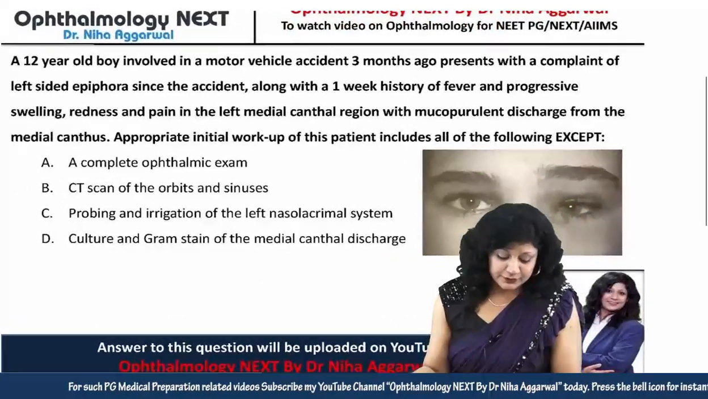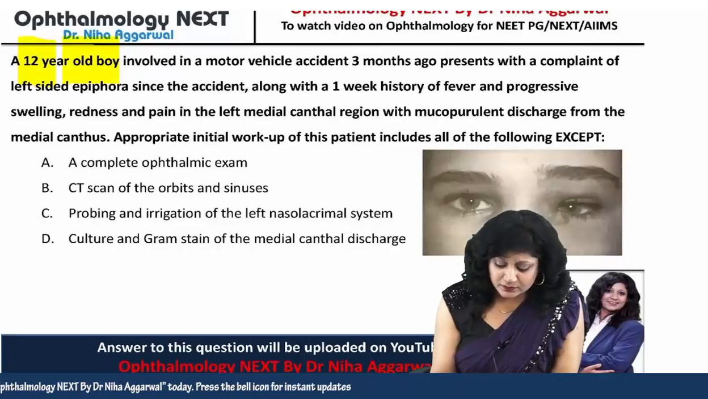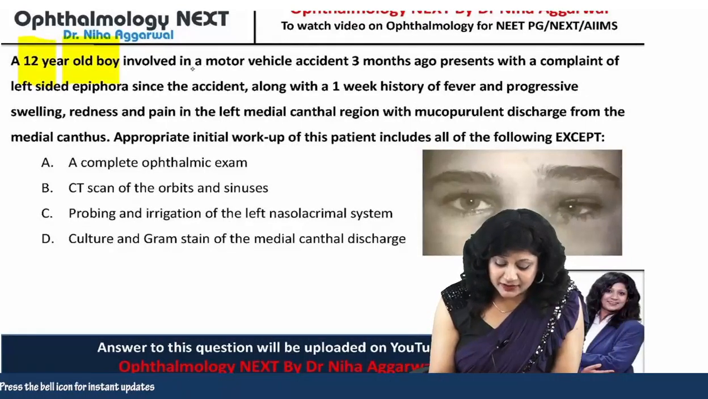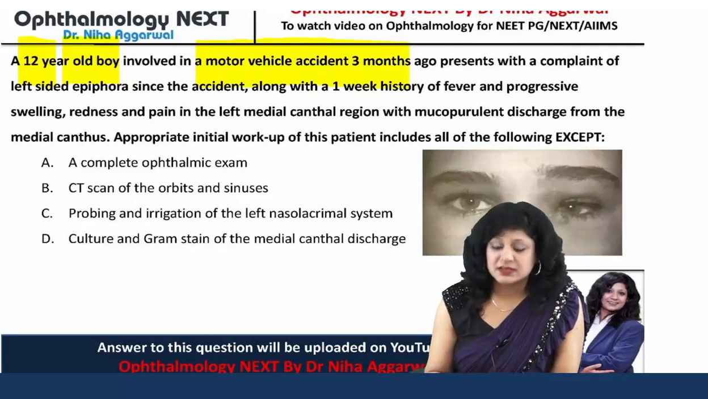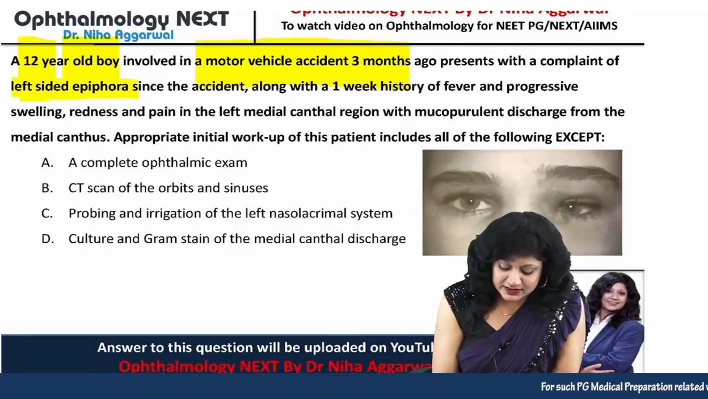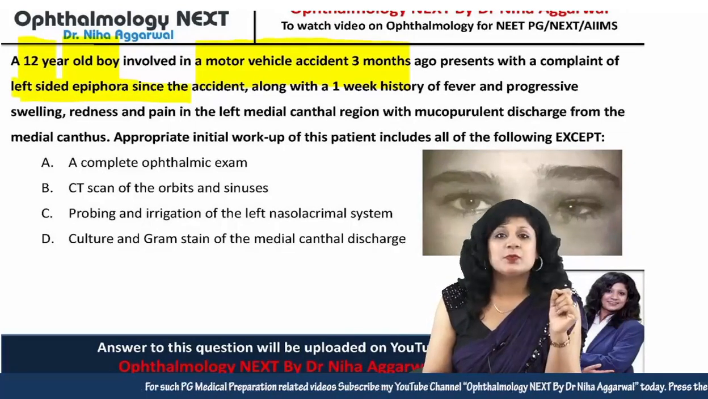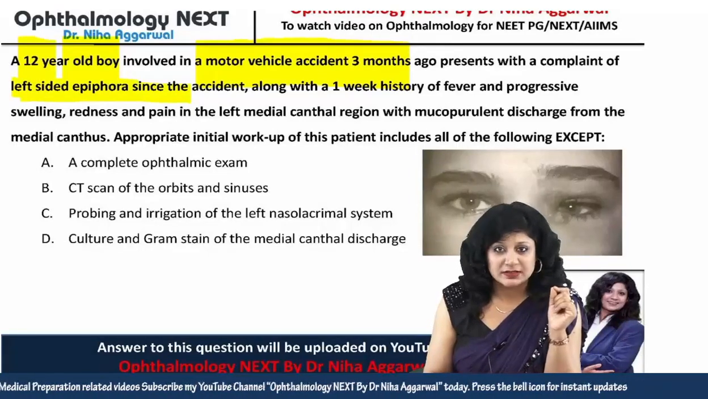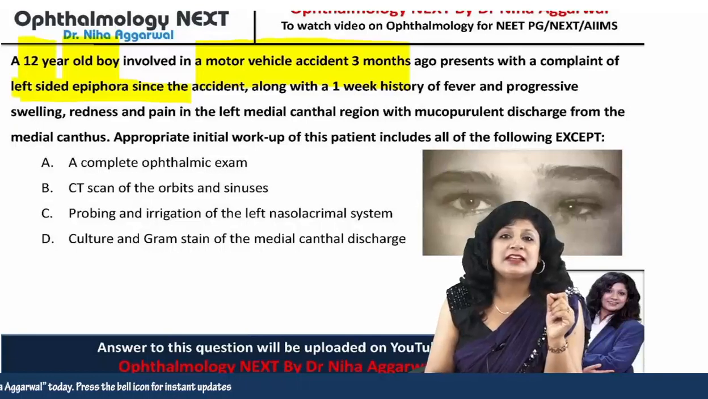So here we are having a 12-year-old boy, a child who was involved in a motor vehicle accident 3 months ago, coming with a complaint of left-sided epiphora since the accident. So this young boy comes with a history of trauma. Trauma was 3 months back, and we are having the complaint of left-sided epiphora.